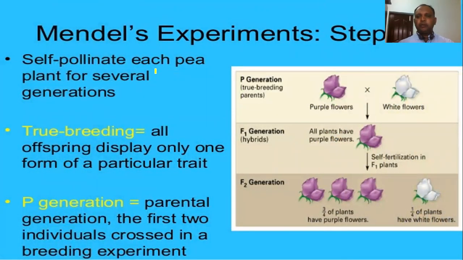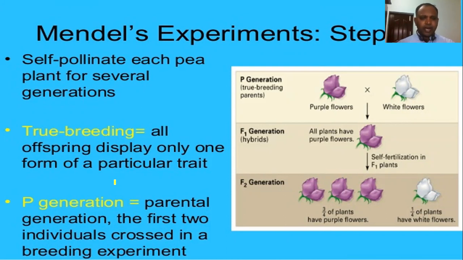And in Mendel's experiments, we get to see the steps. 3 important steps are there. Step 1 here I have given: self-pollinate each plant for several generations, because first we have to produce the true breeding variety. Whatever offspring we produce display only one form of a particular trait. That trait we are saying is the true breeding variety, right?